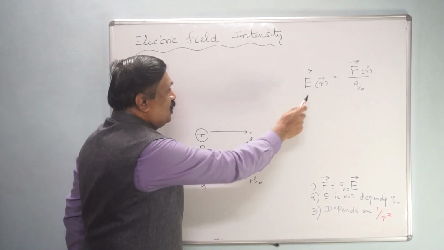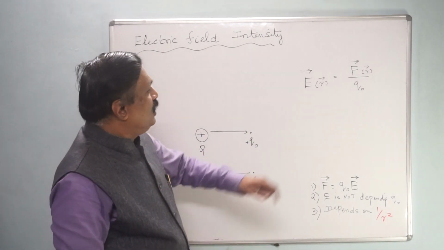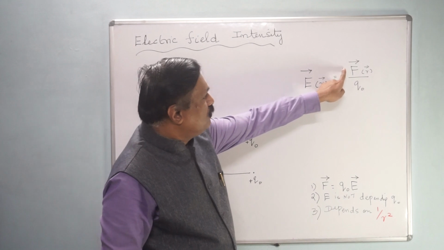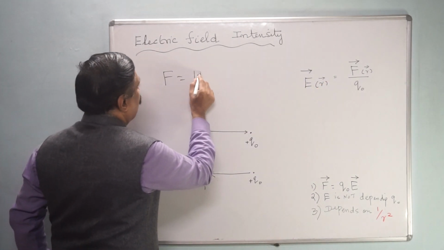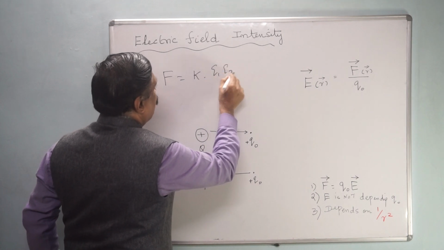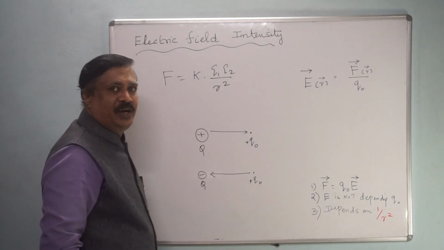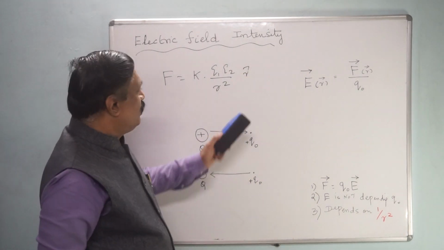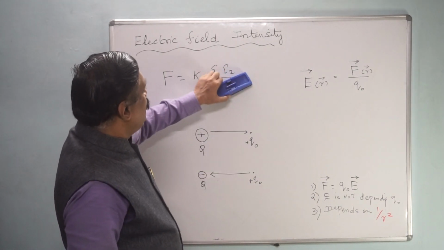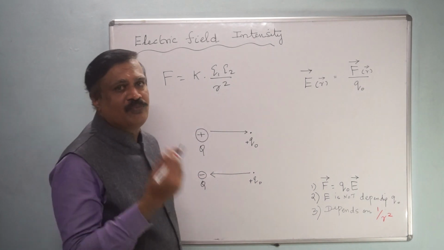And we are giving the formula, electric field E equal to F by Q0. F you already studied, F equal to K Q1 Q2 by R squared. And this unit vector you can put or not, for the time being. Now this is the force, that means Coulomb force.